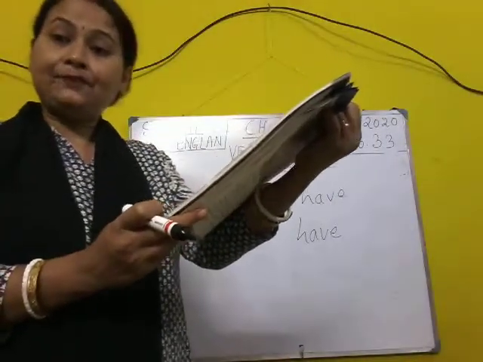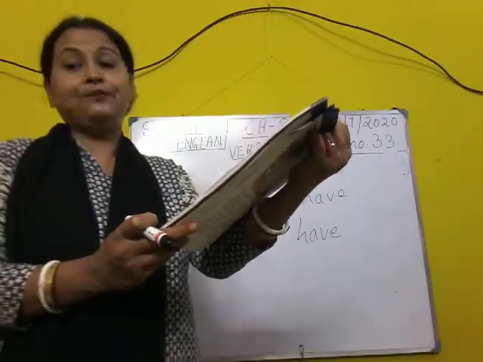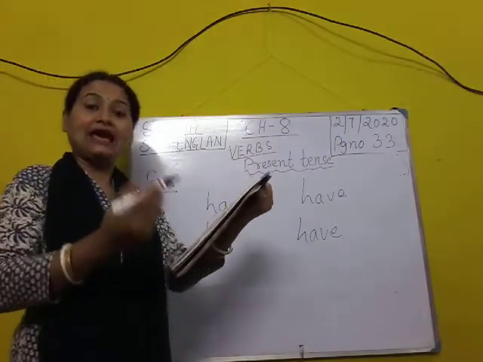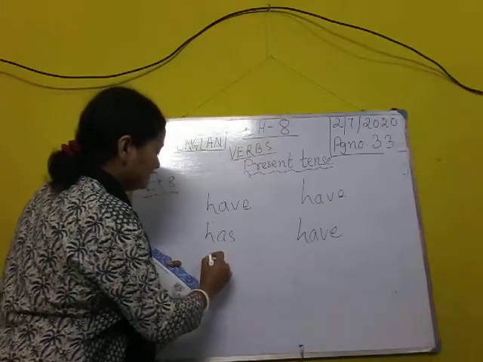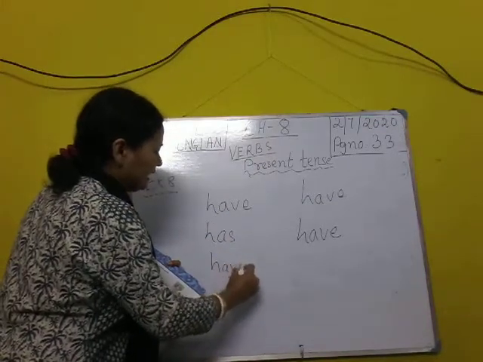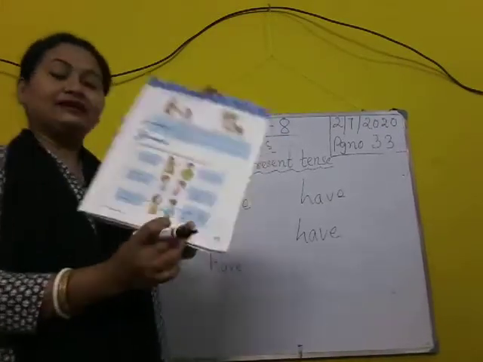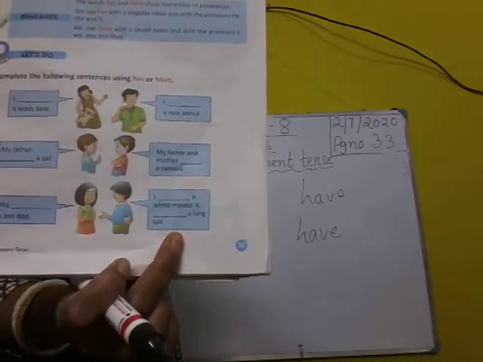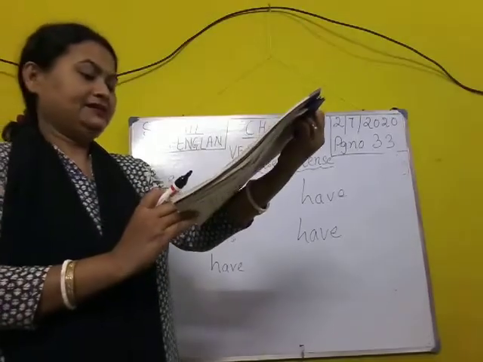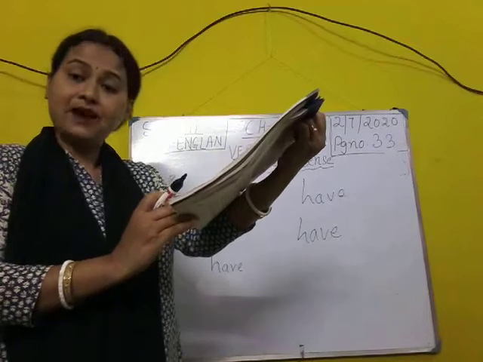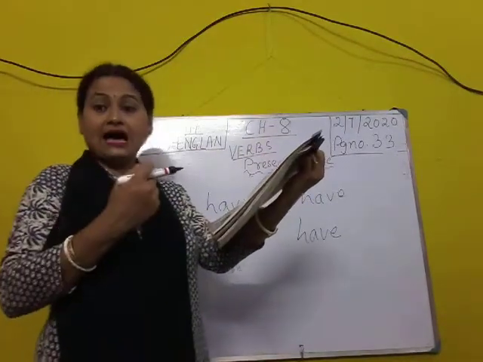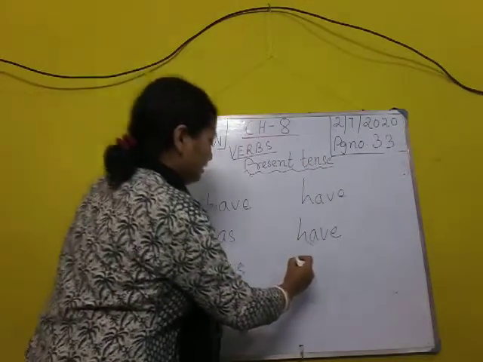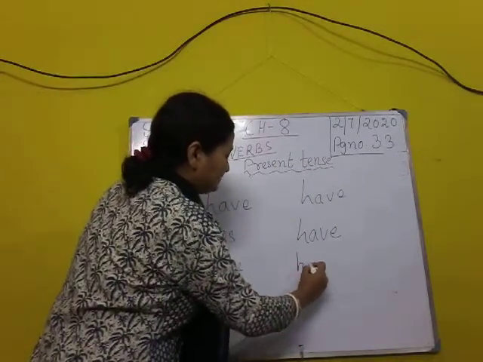Now the last one. See what they are saying. We dash a pet dog. We dash a pet dog means what? We have. We is plural in number. The noun is plural. So we have. And this side, what are they discussing, let us see. I dash a white mouse. It dash a long tail. Two times you have to write here.